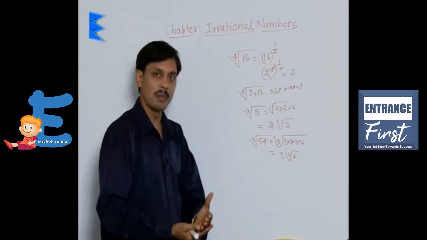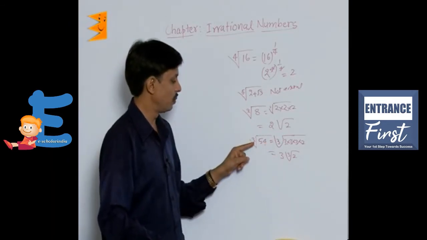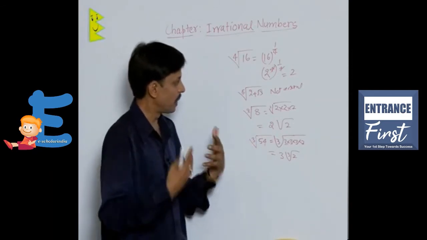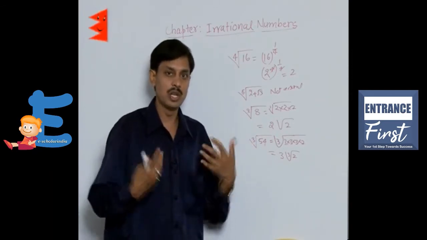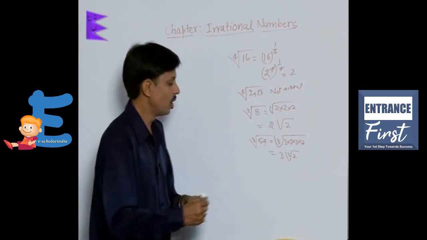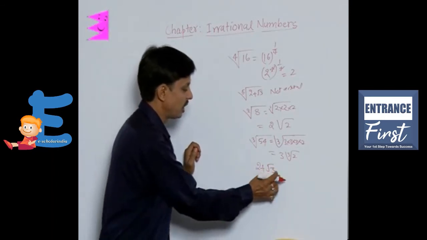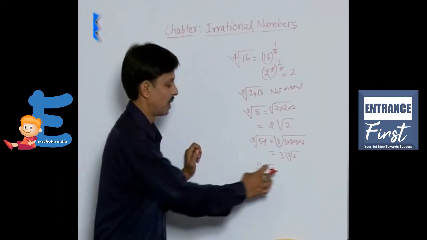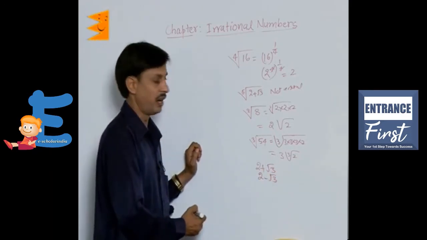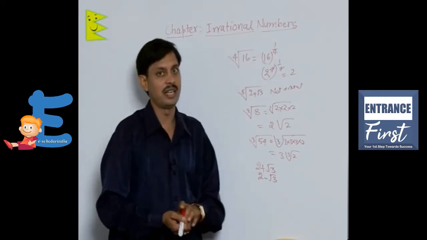The properties to remember: the final answer is irrational, the radicand is rational, and the order should be a natural number, 2 or more. Then by taking a few examples, you can see which numbers are surds and which are not. Like 2 plus root 3. Its net answer is irrational, but it is really not a surd. Similarly, 2 minus root 3 is not a surd.